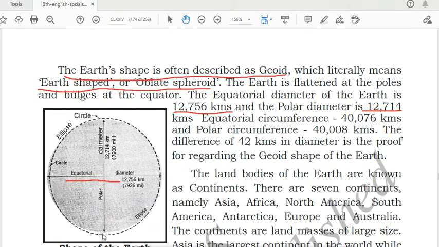This is the north pole and the south pole. So this total diameter is 12,714 kilometers. The equatorial circumference is 40,076 kilometers, and the polar circumference is 40,008 kilometers. The difference of 42 kilometers in diameter is the proof for the geoid shape of the earth. So why is earth geoid in shape? Because there is a difference between the equatorial diameter and the polar diameter. If you subtract 12,714 from 12,756, you will get a difference of 42 kilometers. This difference makes the shape of the earth geoid.